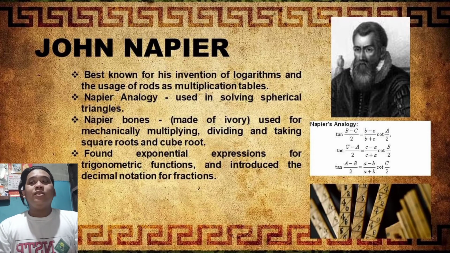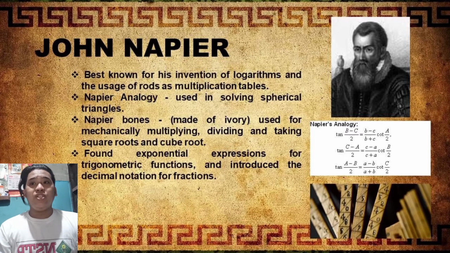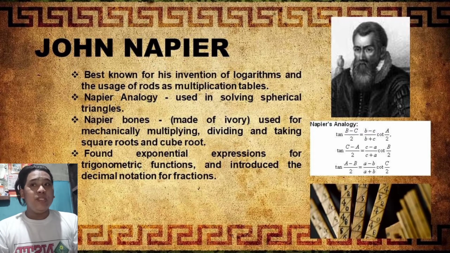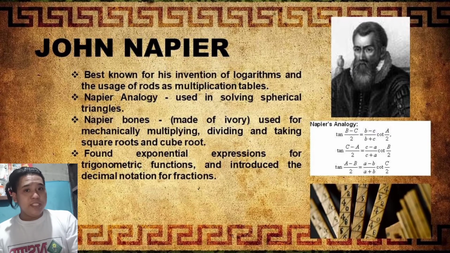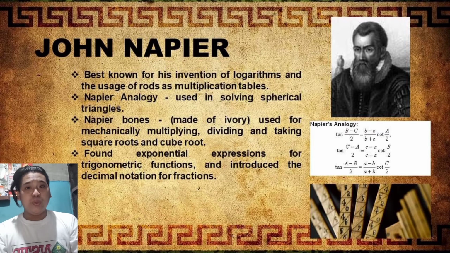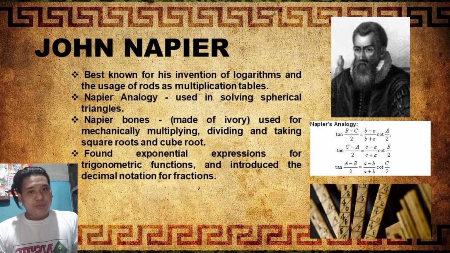John Napier. John Napier is best known for his invention of logarithms and the usage of rods as multiplication tables. Napier's analogies are used in solving spherical triangles. As you can see in the formula, there are three formulas of Napier's analogies, and the first one is the tangent of (b minus c) over 2 is equal to (b minus c) over (b plus c) multiplied by the cotangent of A over 2. And the second and the third formula.